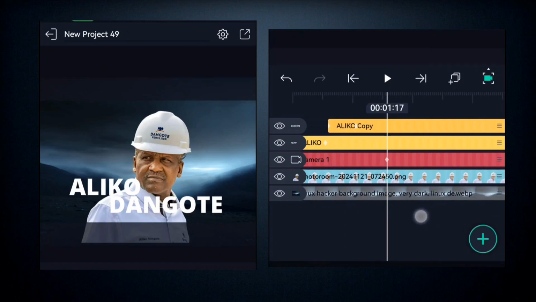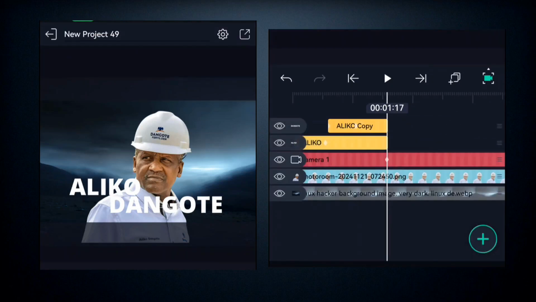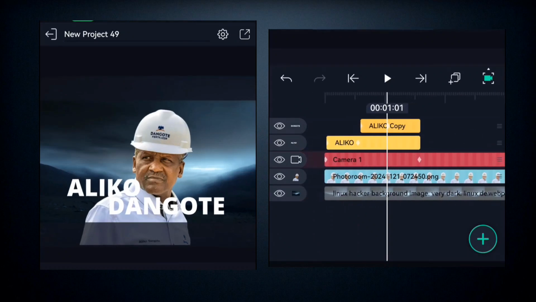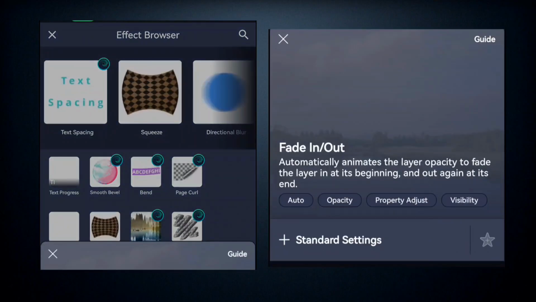So after that, you're going to come here to this new point right here, and you're going to come here to cut off these two ends, right? You trim it out, that's the ends of the text like that. So you're going to come to this point, right, and you are going to add another effect, right? This time you're going to add a fade in and a fade out.